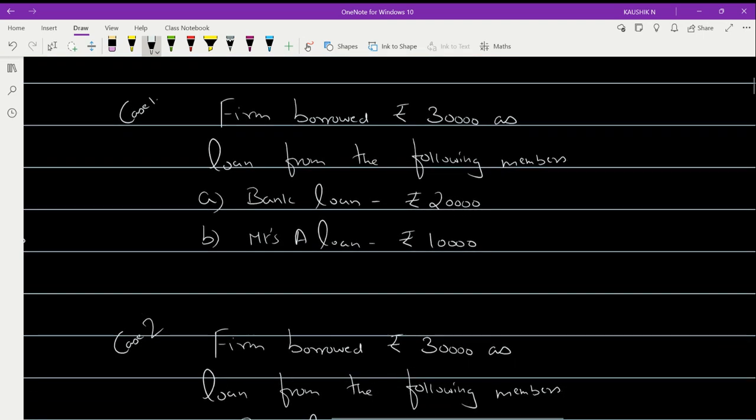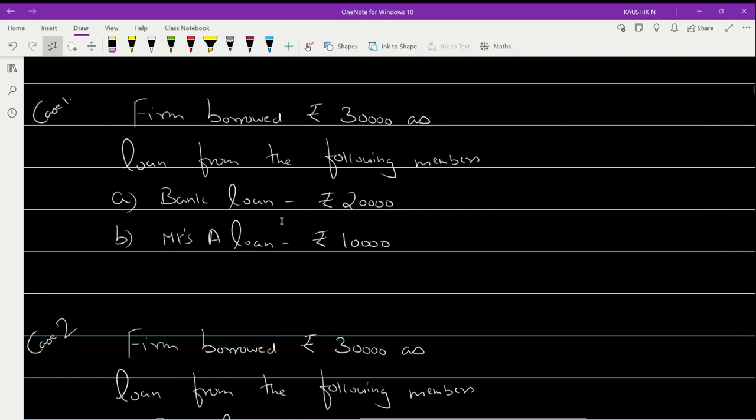In case 1, the loan amount borrowed is 30,000, and from bank it is 20,000, from Mrs. A it is 10,000. And the value of assets realized is rupees 25,000, the same, let us take for the example. Now, what will be your first priority? Who will be settled first among these two, bank and Mrs. A?